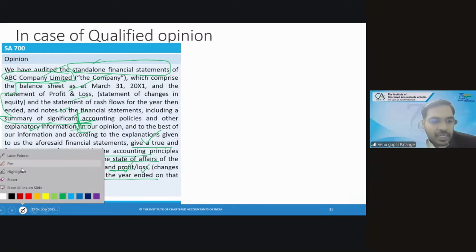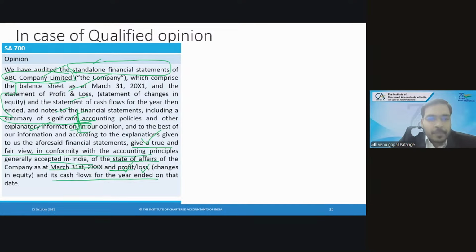So you tell readers, in my opinion and best of information and according to the explanation given by them, it gives a true and fair view. What gives a true and fair view? The balance sheet as at the date ended, the profit or loss, you need to choose only one. Either the company makes profit or loss, right?